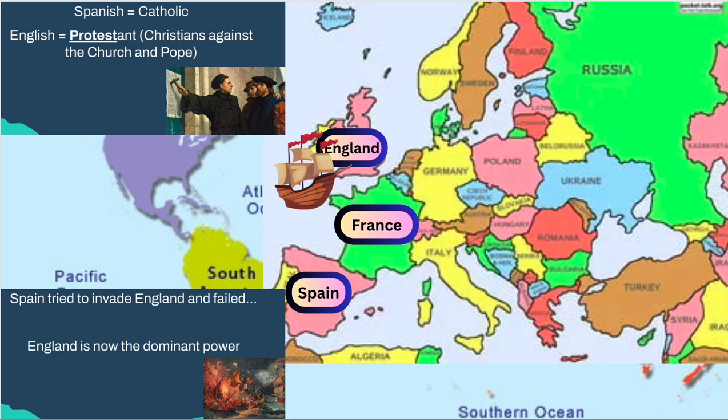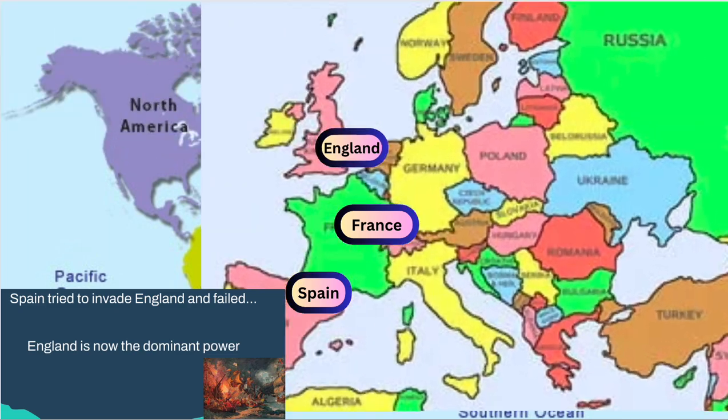This invasion does fail. England holds off the invasion, sends the Spanish fleet to the bottom of the ocean, and England becomes the dominant power in the world, which is important to note going into our 3rd unit.